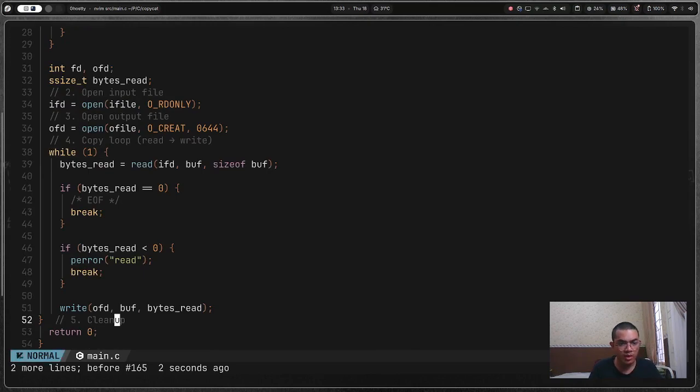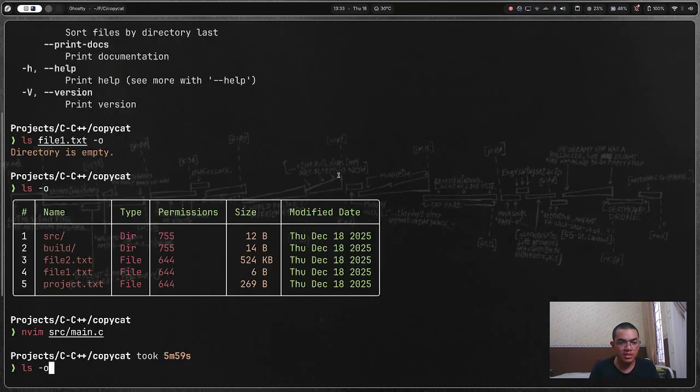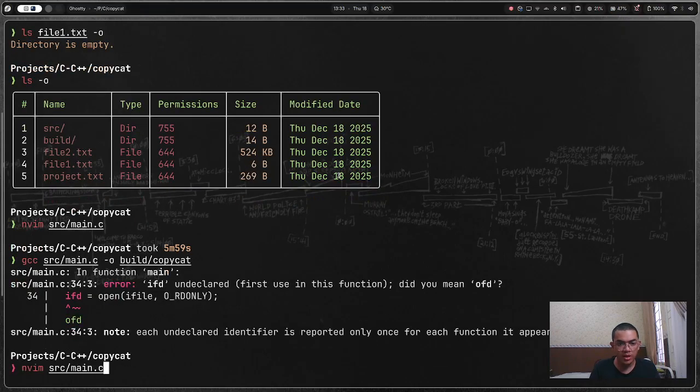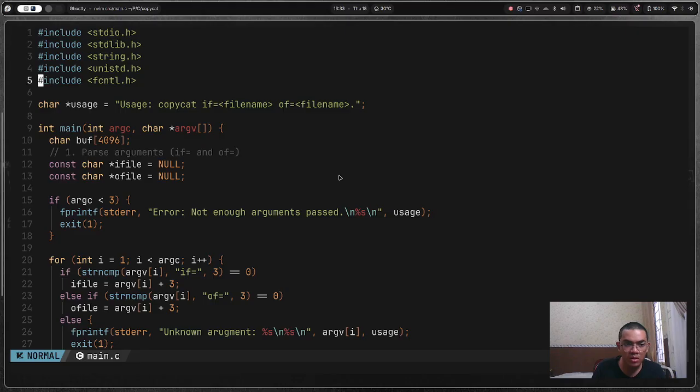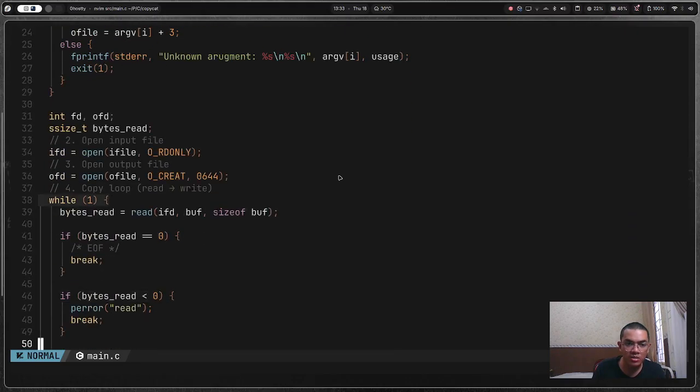Okay, good. Now let's go compile it. Yes, all right, we have a problem. IFT undeclared, first use in function. Did you mean OFT? What do you mean IFT is undeclared? Oh, it's FD, not oh.